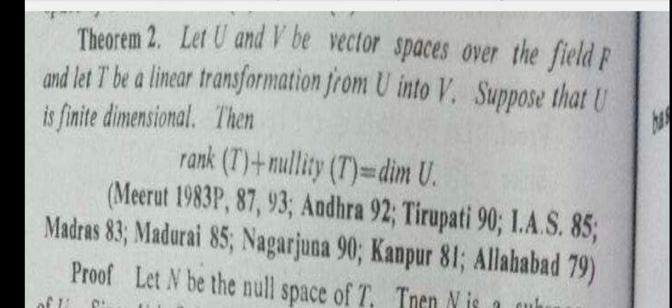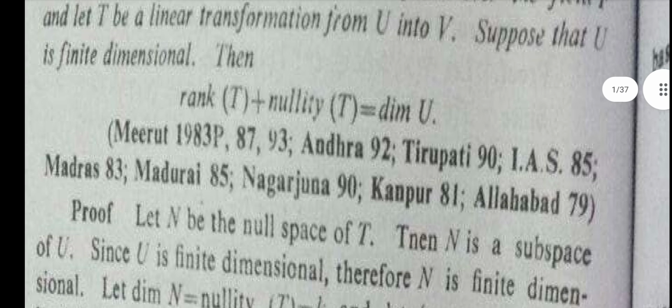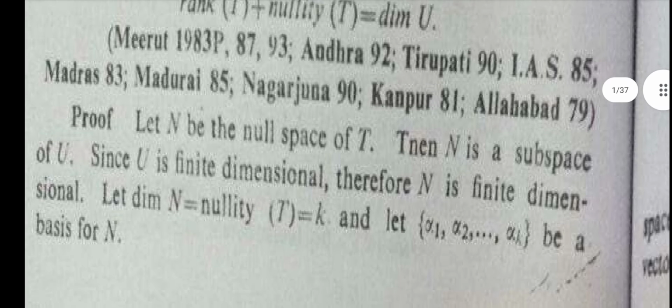Let U and V be vector spaces over the field F, and let T be a linear transformation from U into V. You already know what a vector space over the field F is and what a linear transformation T from U into V is. Suppose that U is finite dimensional. Then we have to prove that rank plus nullity is equal to dim of U. So we let N be the null space of T.